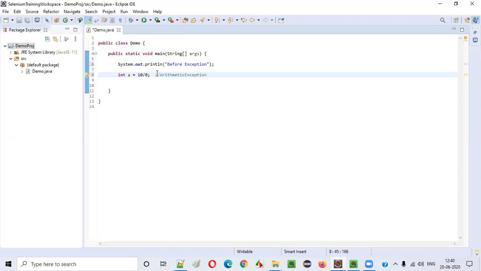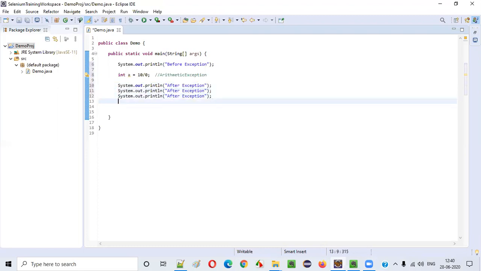So what will happen when this kind of exception occurs? Simple, guys. When you run this program and during the execution of this particular step, if this ArithmeticException or some other exception comes, the program execution will stop. The program execution will terminate, and all the code which comes in the program after this particular statement having the exception will not be executed, guys. So all this "after exception" will not be executed.